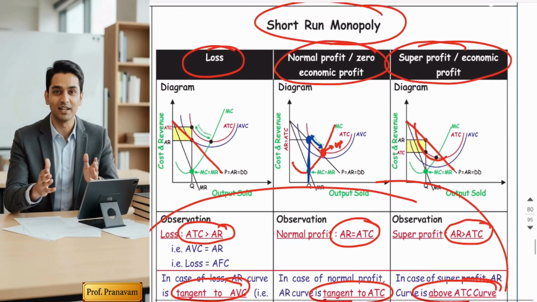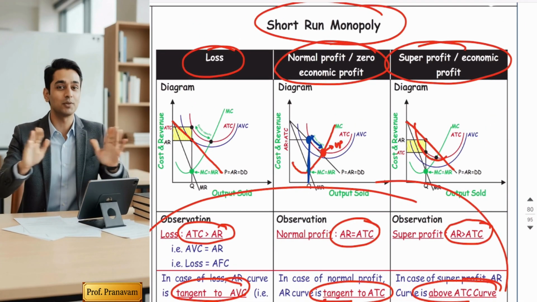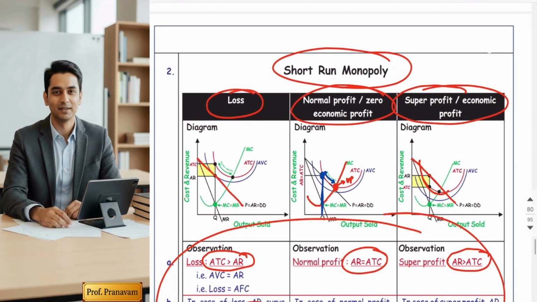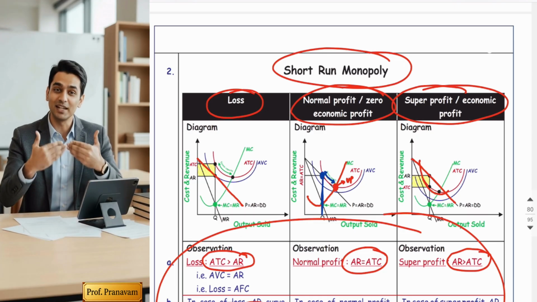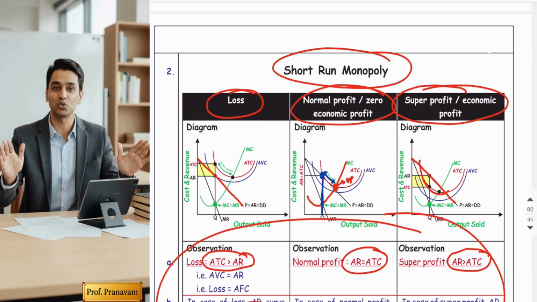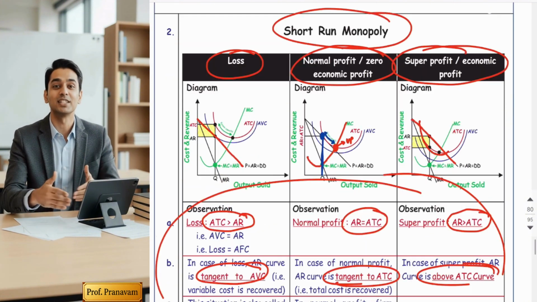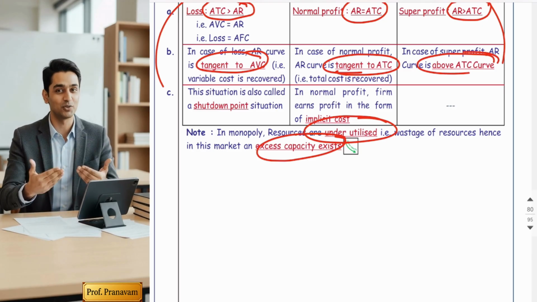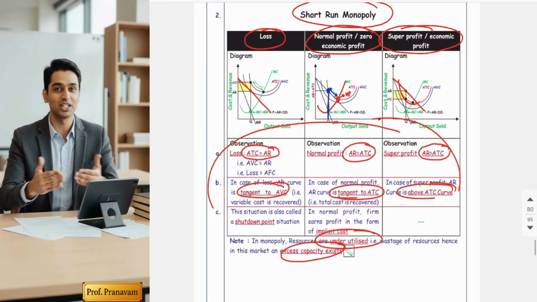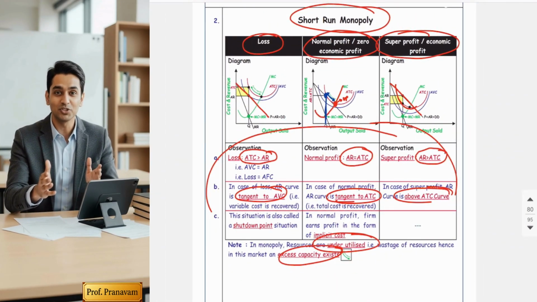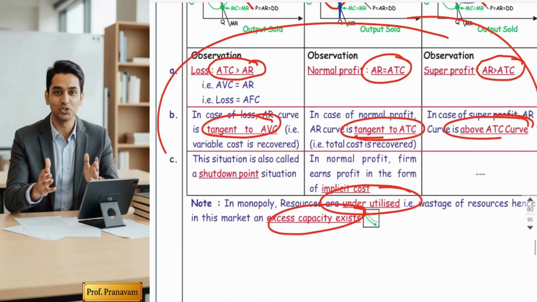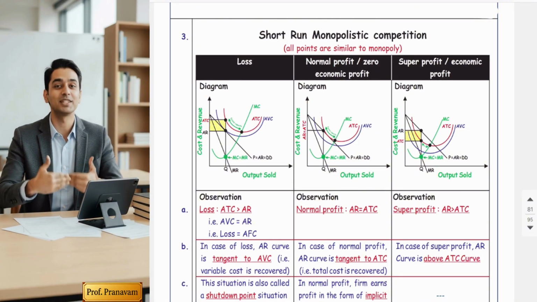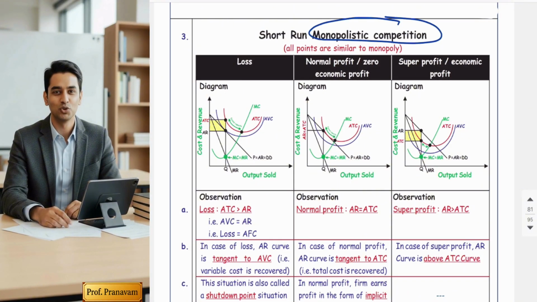Why do monopolists underutilize the resources? Because guys, they want to create a scarcity in the market so that they can increase the price and earn the profit. This is the only reason that in the practical world, government never promotes monopoly, because monopoly is not good for development. They remain inefficient, they underutilize the resources, they always increase the prices by creating scarcity in the market. So in monopoly, again the same points. One point was something extra, that monopolies always underutilize the resources.